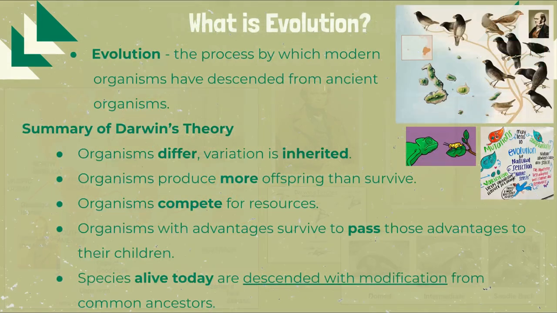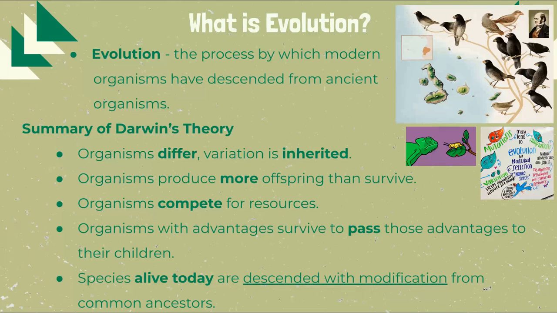Evolution is the process by which modern organisms have descended from ancient organisms. As mentioned, Darwin is considered the father of evolution. He was the first one to publish scientific evidence supporting the process. Let's look at some of Darwin's points.